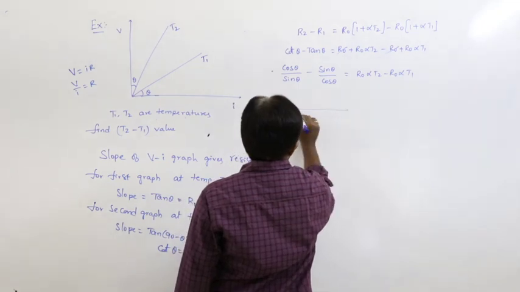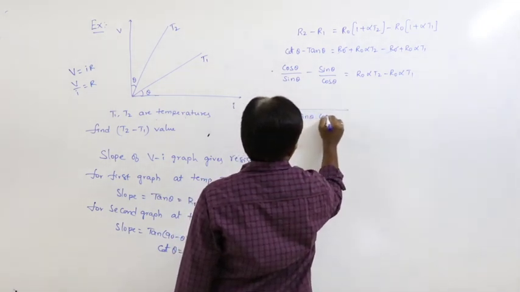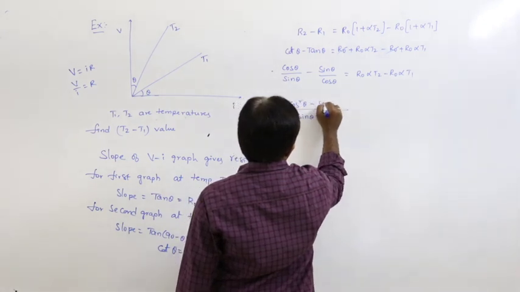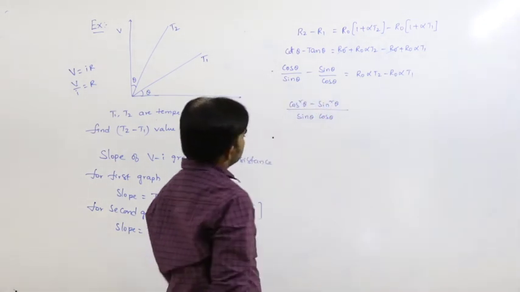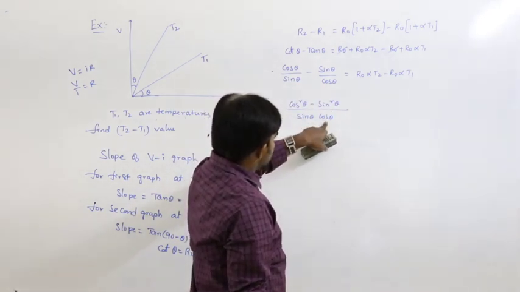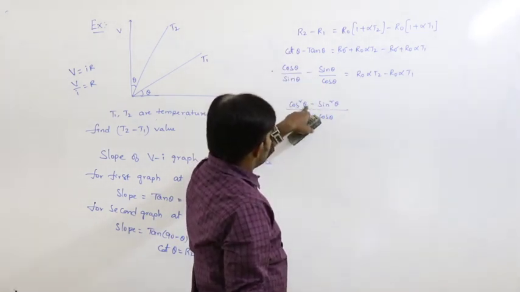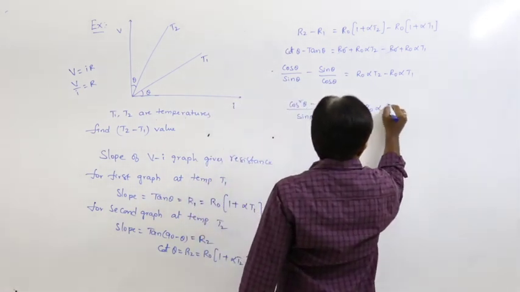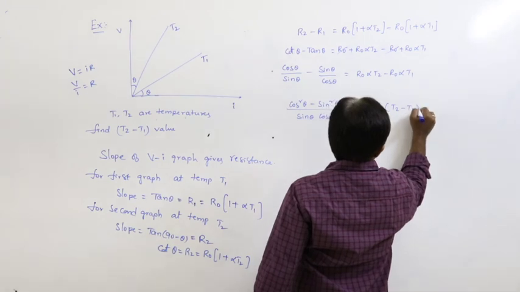LCM is sin theta cos theta. It becomes cos square theta minus sin square theta. Here R0 alpha common, T2 minus T1.